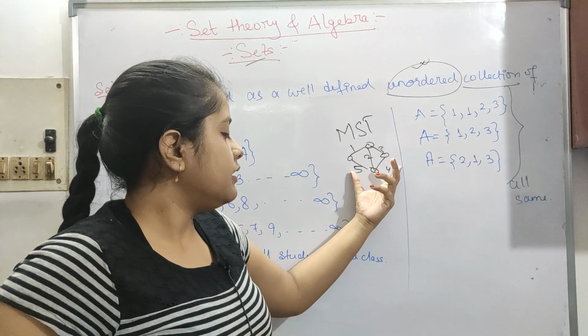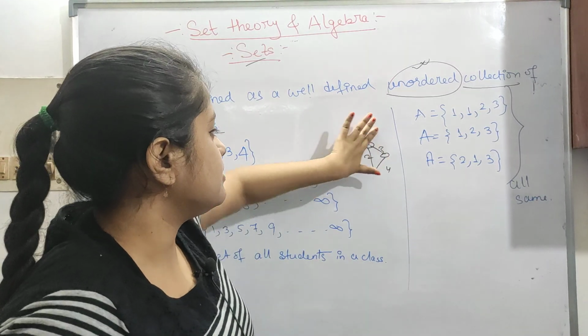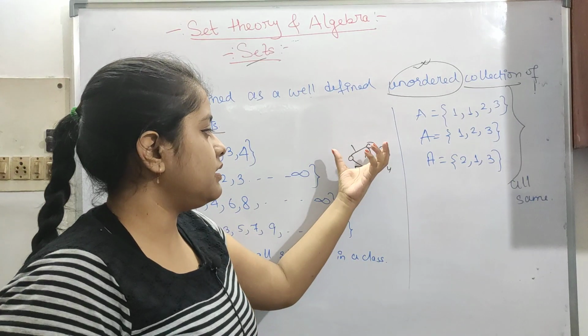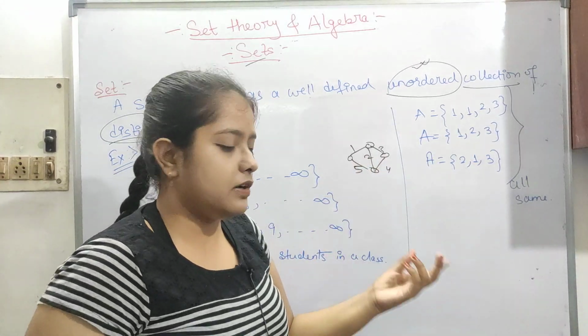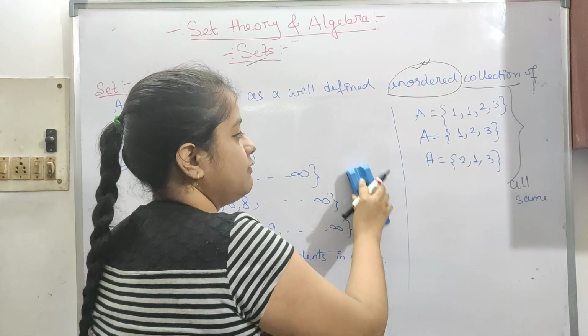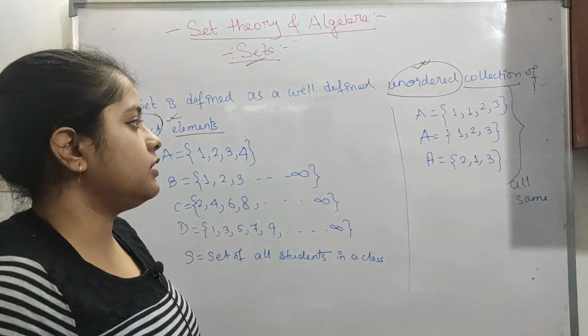If it contains repeated weights, this is just a graph. If the graph contains distinct elements, every edge weight will be different. Like this, in a set every element will be different, and another thing is it is unordered. So these are the two important key points.